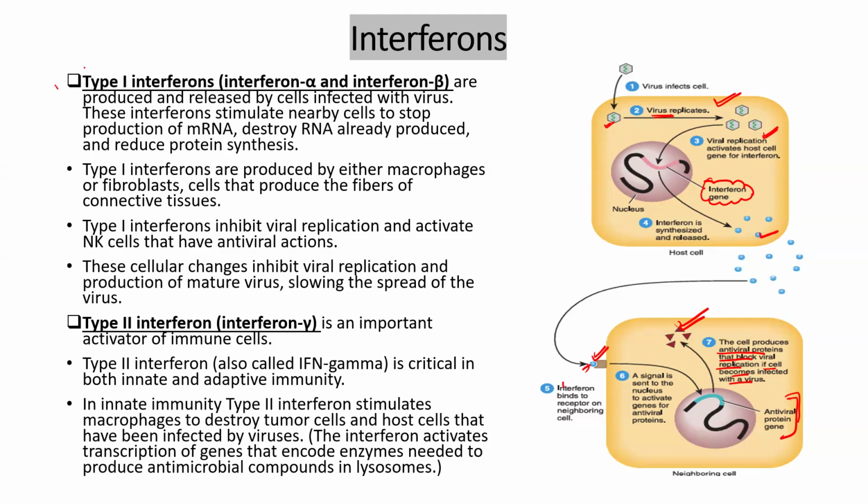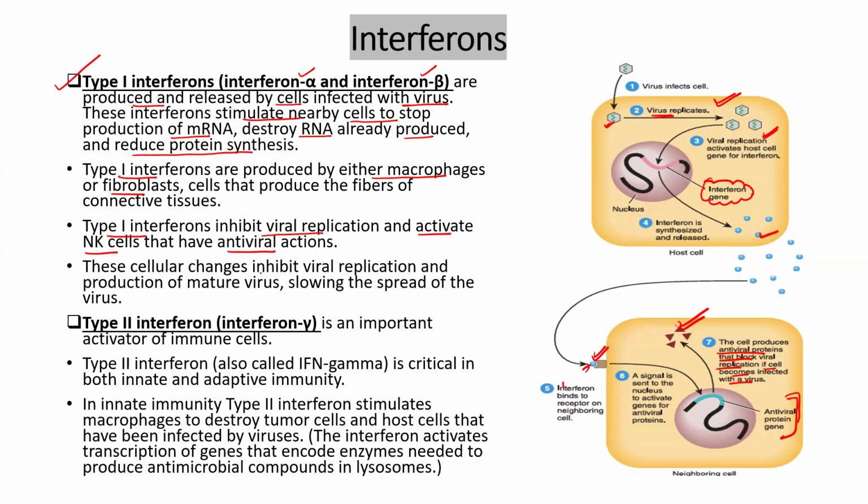To see the theory, type 1 interferon, for example alpha and beta, are produced and released by the cells which are infected by the virus. They stimulate nearby cells to stop production of messenger RNA, destroy RNA already produced and reduce protein synthesis which is required for the virus. Type 1 interferons are generally produced either by macrophages or by fibroblast cells. Type 1 interferon will inhibit viral replication and activate natural killer cells. So they will show antiviral actions.